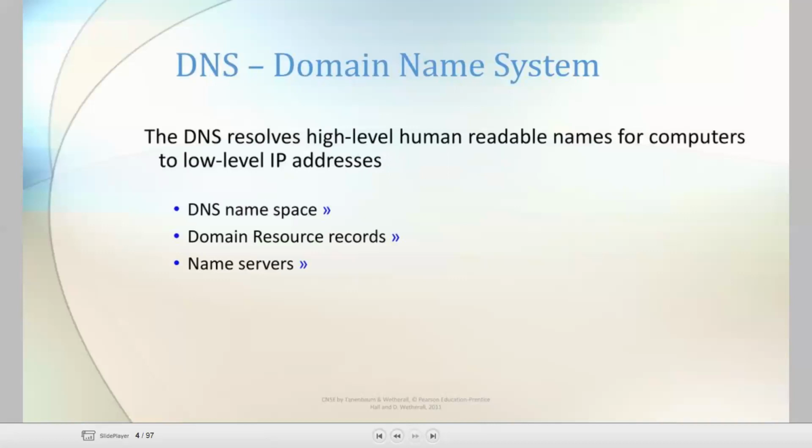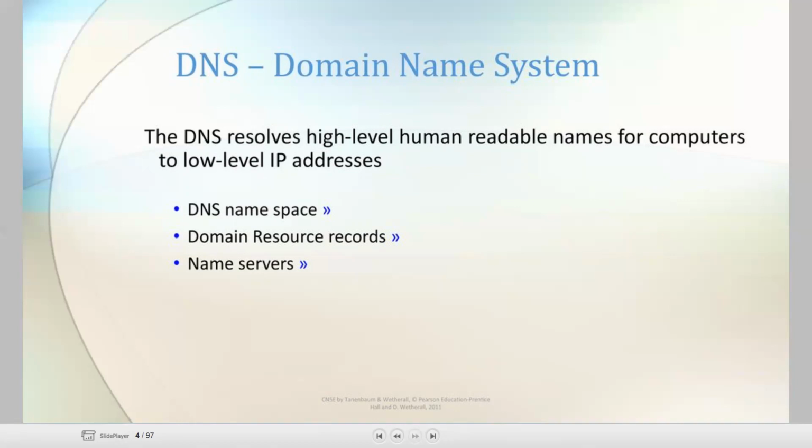The first topic is the domain name system. Here, DNS means domain name system. This domain name system resolves high-level human-readable names for computers to low-level IP addresses. Let's take an example. To reach any server, we give the name of the server. That means to reach the Gmail server, we give the name www.gmail.com.